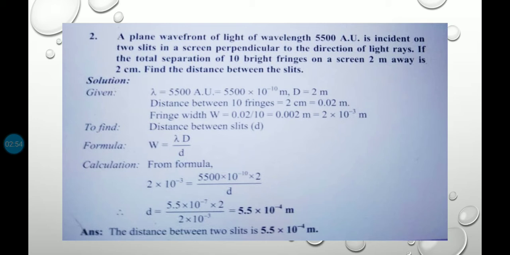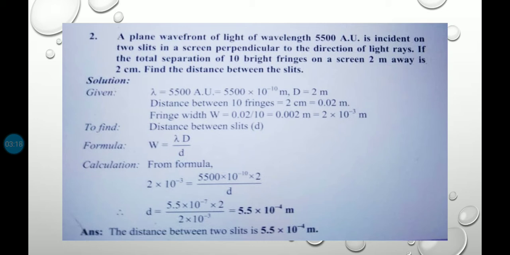Then you have to calculate: the fringe width is given for 10 fringes, that is 2 centimeter or 0.02 meter, which can be divided by 10. Then we get the fringe width for one fringe. Then you have to calculate the distance between the slits, that is small d.